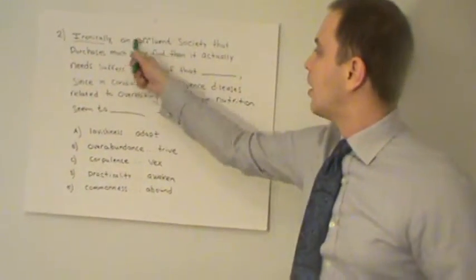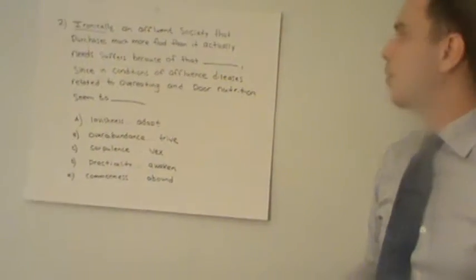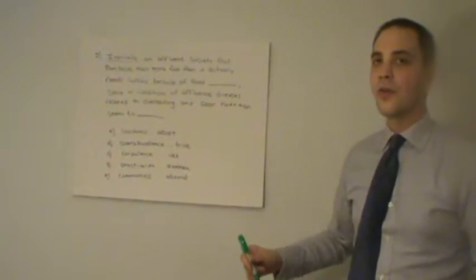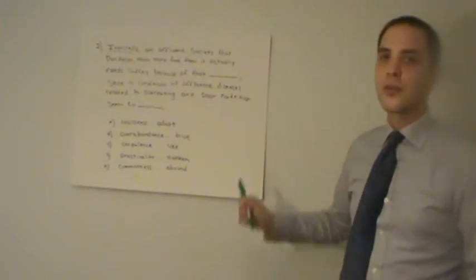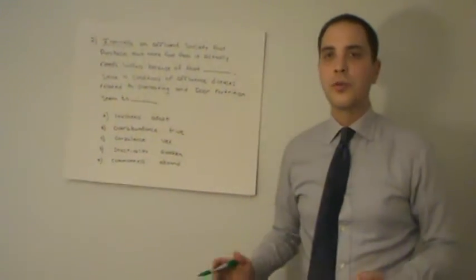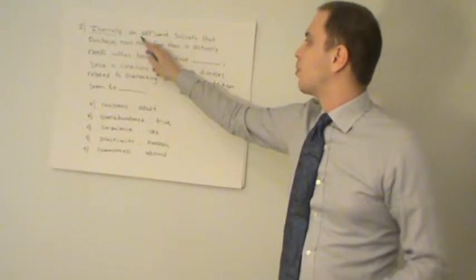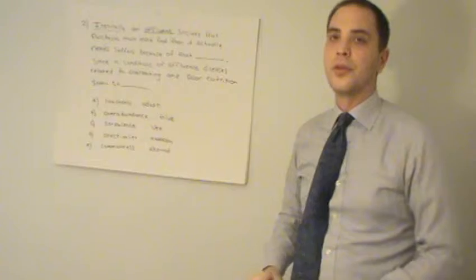Continuing on, we read, an affluent society that purchases much more food than it actually needs suffers because of that blank. And let's stop here before we continue on. We don't need any more information. But what we do need to know is this word, affluent.